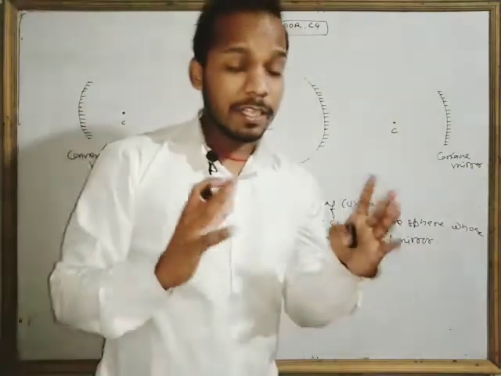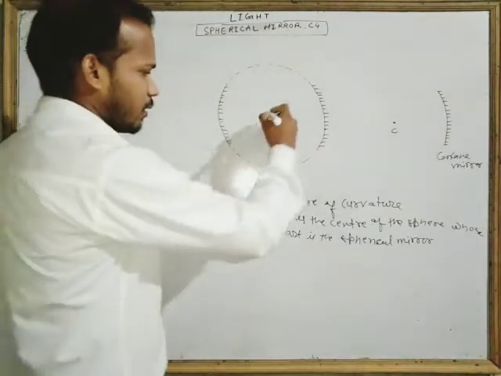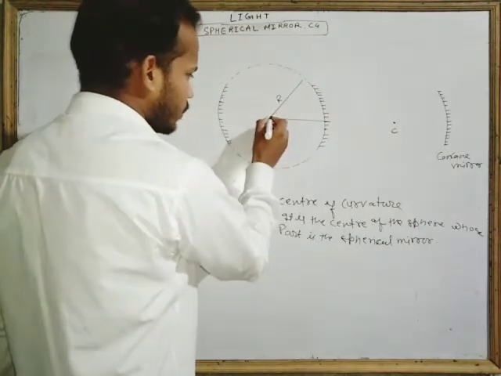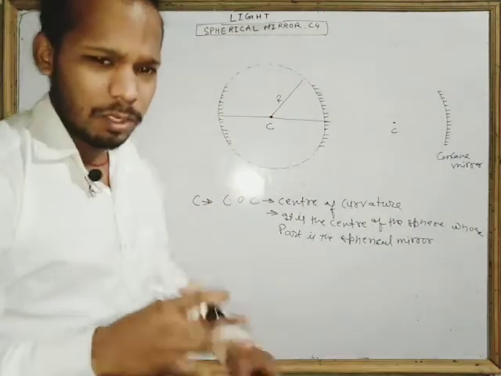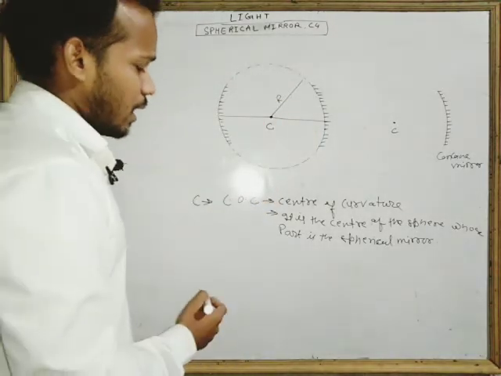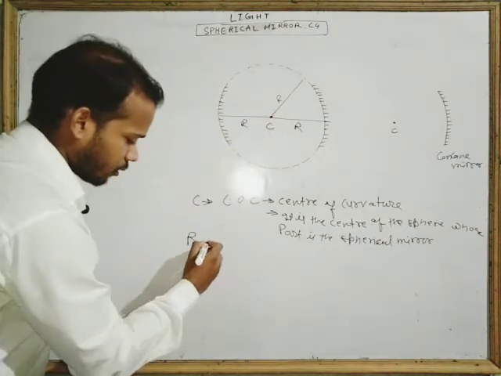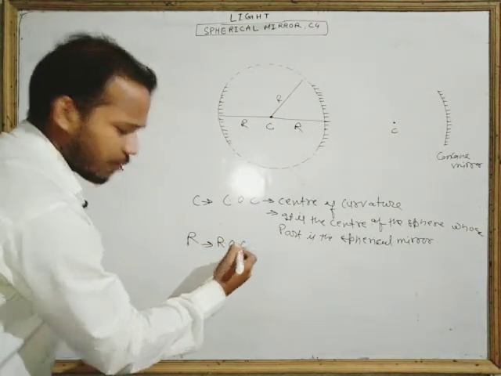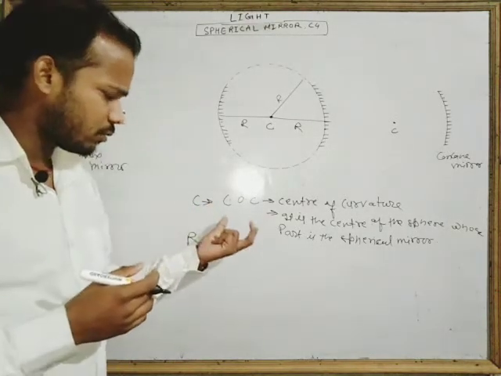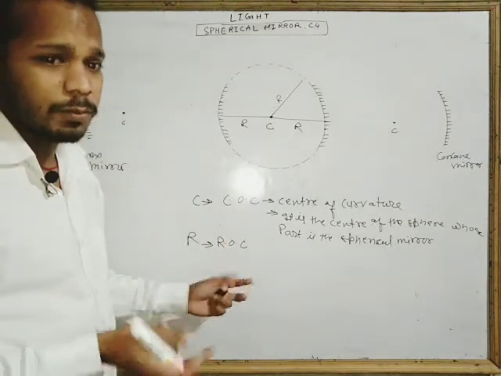Next, if there is a sphere, then there must be a radius. Let's say this is the radius, or this may be the radius also. You know how the radius of a spherical mirror is constructed. These are the radii, and the radius is represented by R. So R is the radius of curvature. The center of the sphere is called the center of curvature. The radius of the sphere is called the radius of curvature for the mirror.